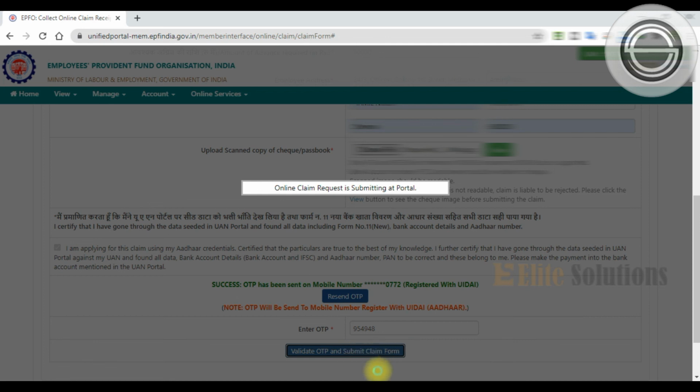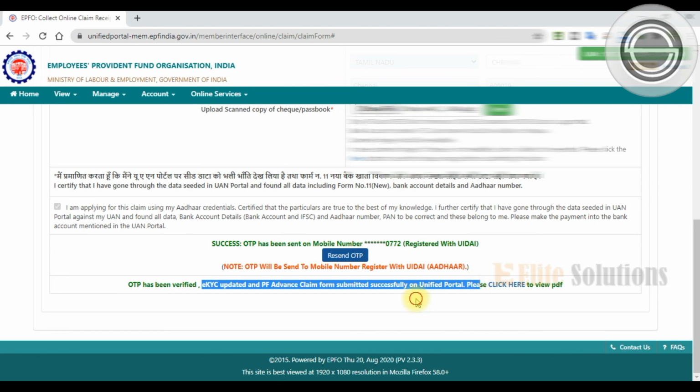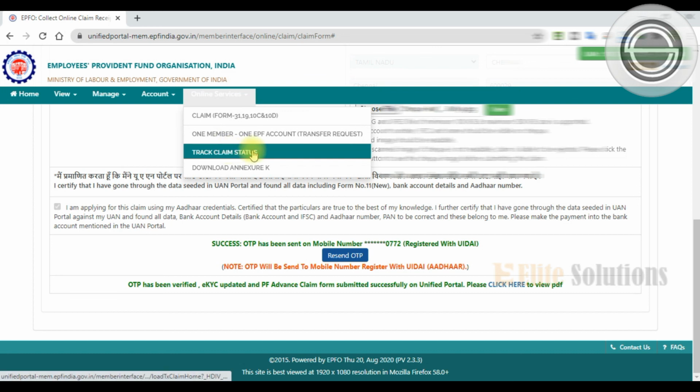The online claim request is submitting at the portal. Once we enter the OTP and submit the claim form, you'll get a notification saying OTP has been verified, KYC has been updated, and PF advance claim form submitted successfully on the unified portal. So we have successfully requested the PF advance claim amount.